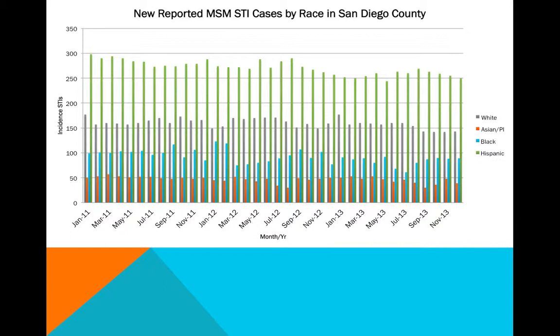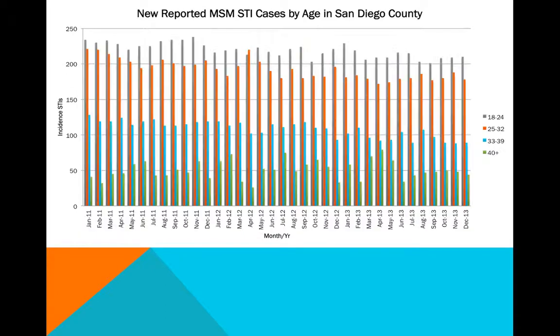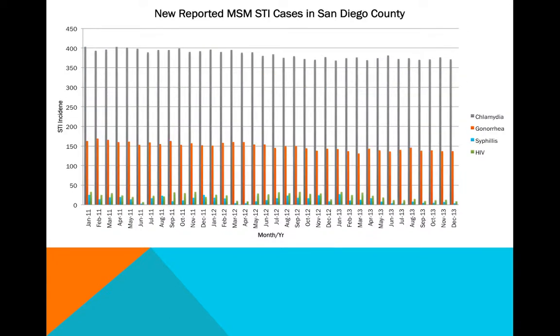This first graph here shows newly reported MSM STI cases by race in San Diego County. You can see the race highest at risk for engaging in risky behaviors are Hispanic. Our next graph is newly reported MSM STI cases by age in San Diego County, and the age highest at risk is 18 to 24 years old, and with higher age means less STI contractions. Newly reported MSM STI cases in San Diego County by specific type of STI were also looked at the past 3 years, and chlamydia is the most contracted STI among the MSM community.